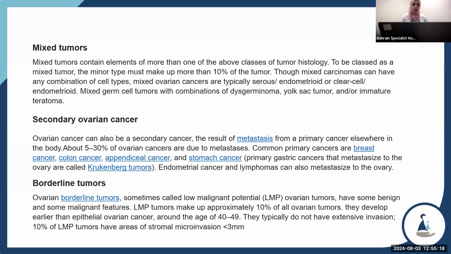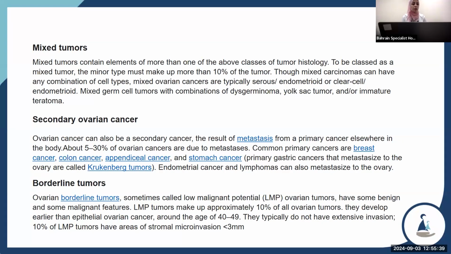Common primary cancers are breast cancer, colon cancer, appendix, and stomach. Primary gastric cancer that metastasizes to the ovary is called Krukenberg tumor. Endometrial cancer and lymphoma can also metastasize to the ovary.